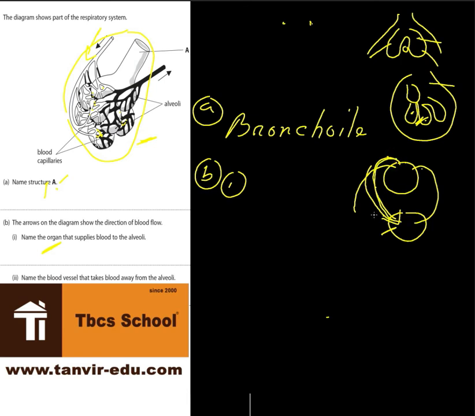So in the exam hall, if you write pulmonary artery, it is the right answer in general, but in this tricky question your answer is wrong. Have you understood? Because it asks for the name of the organ which supplies blood to the alveoli.